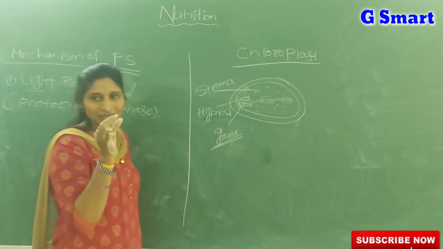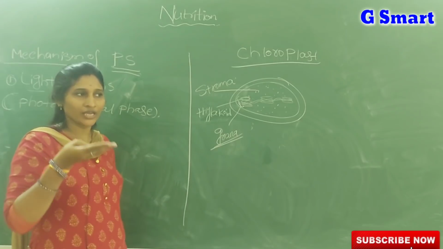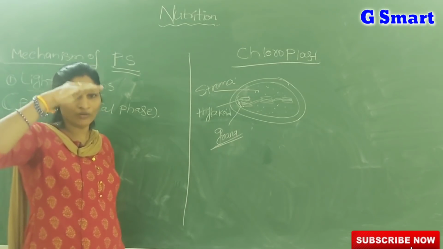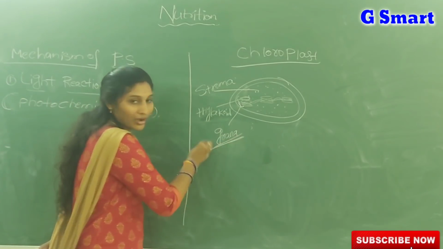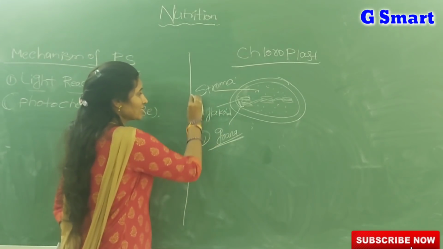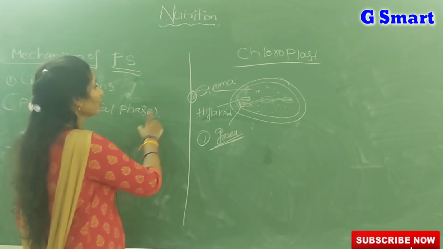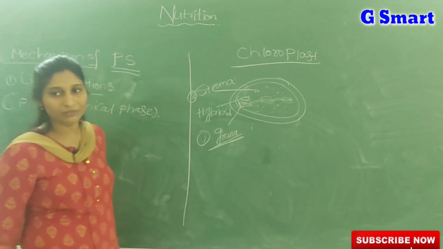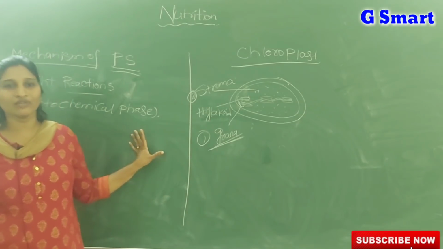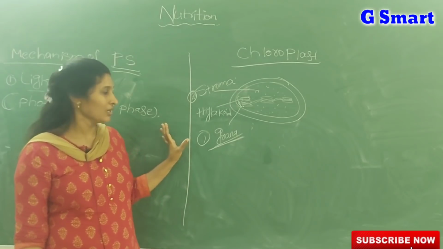Thylakoid is nothing but a single structure, but the group of thylakoids arranged one over another, that whole group we call grana. So the chloroplast has mainly 2 parts: the first is grana and the second is stroma. Listen carefully, very, very important, you may get a question from this session.